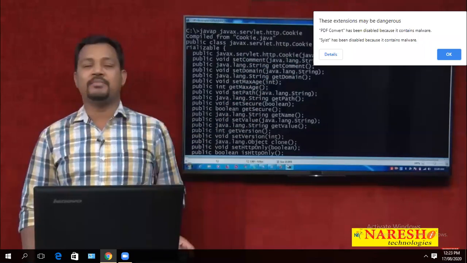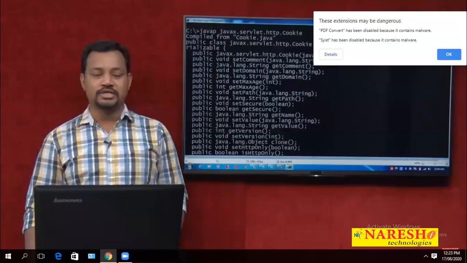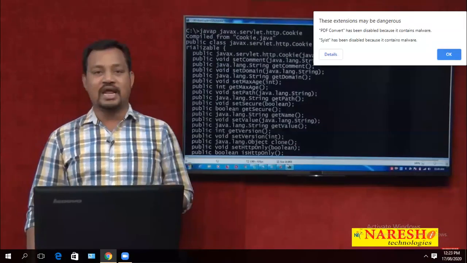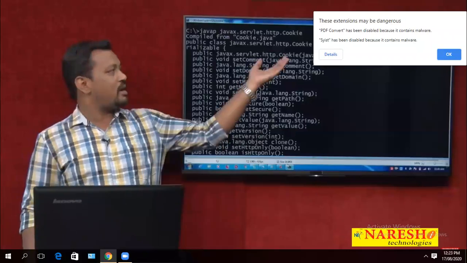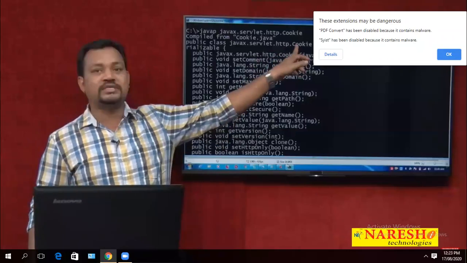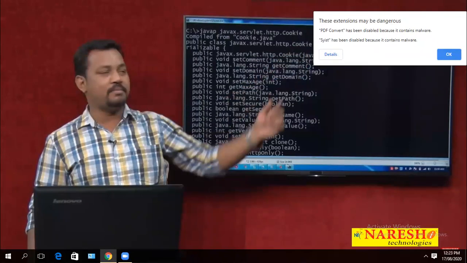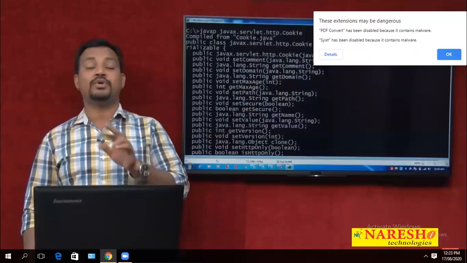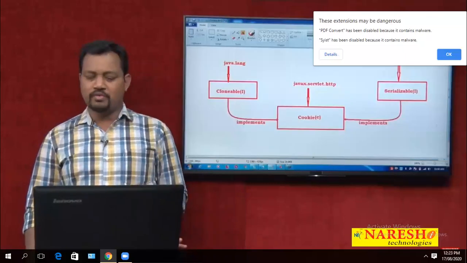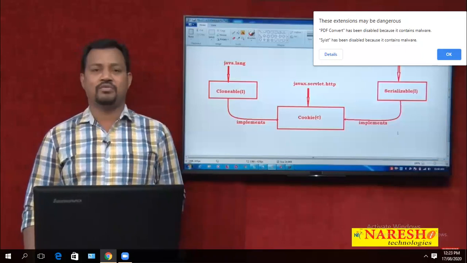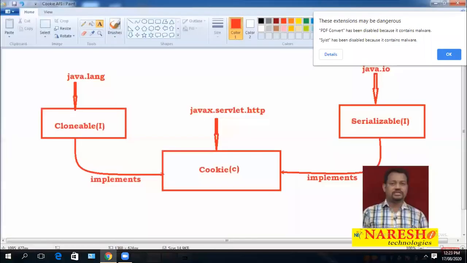Whenever you want to perform your cookie session tracking process, we must be clear whether it is a class or an interface. It is a class. I am repeating that point here. Cookie is a class implemented from two interfaces. Sir, why is it Serializable? Already we know from core Java, Serializable is an interface available in java.io. It is one marker interface.